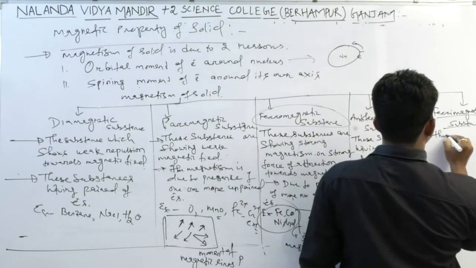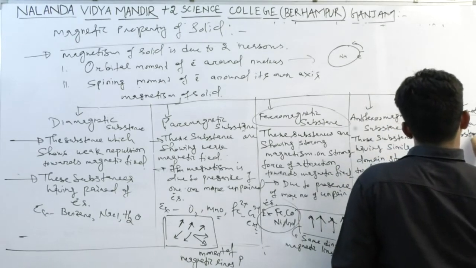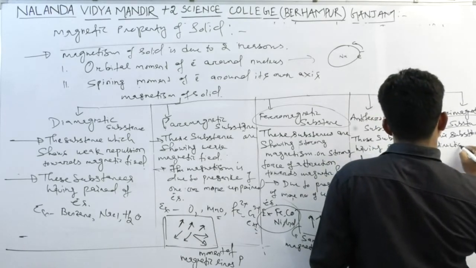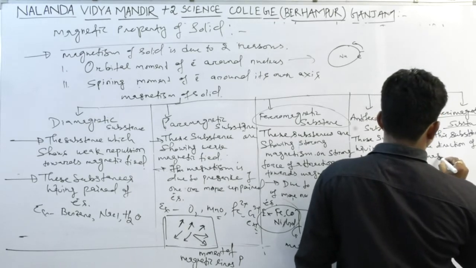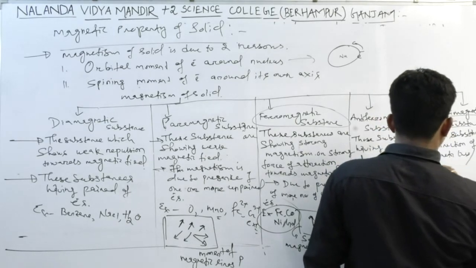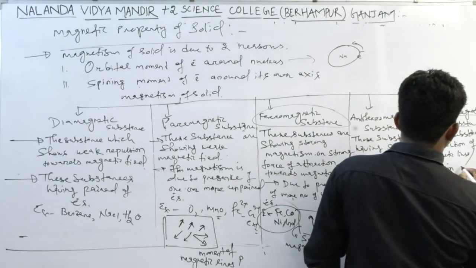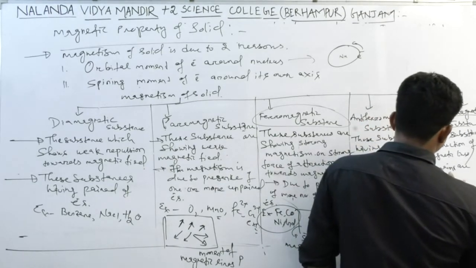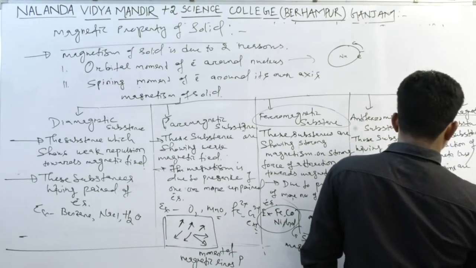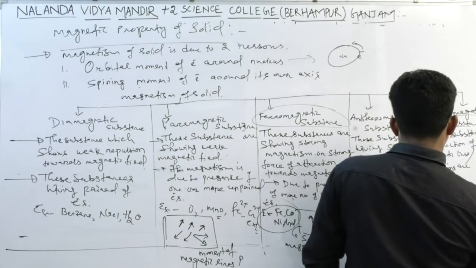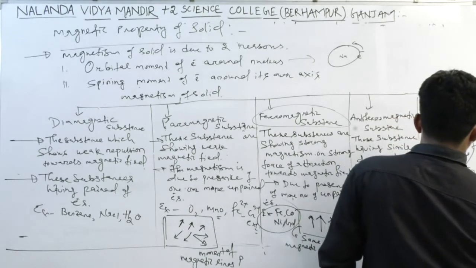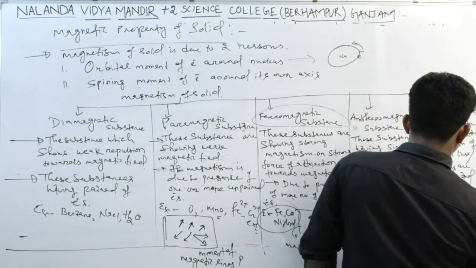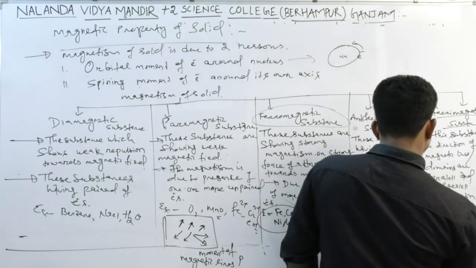In these substances, the direction of the magnetic lines or domains are parallel and antiparallel directions, like this.